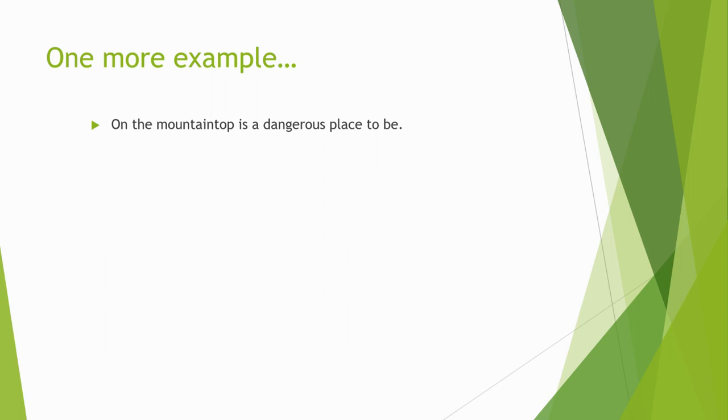This sentence is really getting to the point that something is dangerous. So what is it that's dangerous? It's the whole phrase, on the mountaintop. There's our subject right there. The prepositional phrase on the mountaintop is functioning as the subject of the sentence, just like a single word.